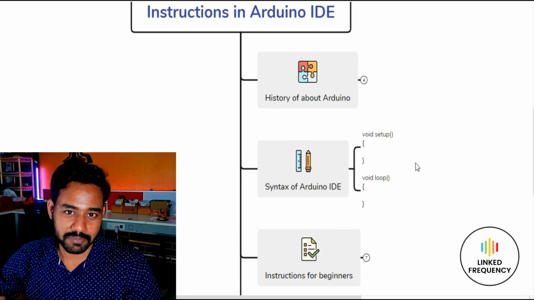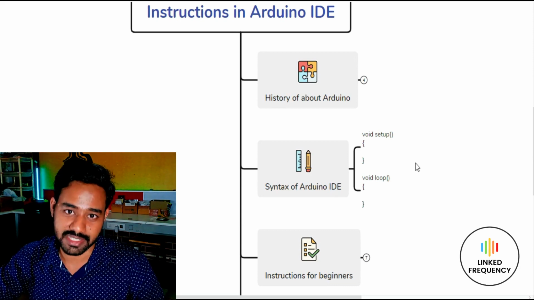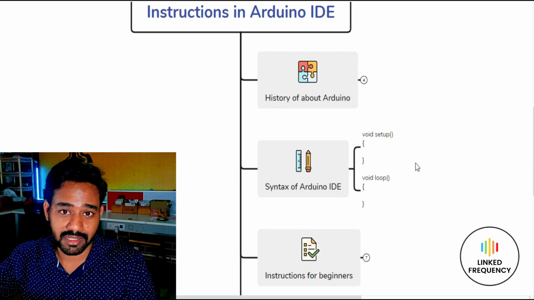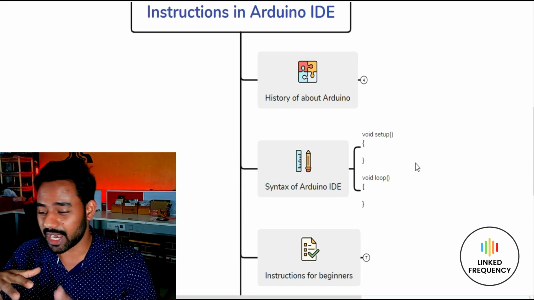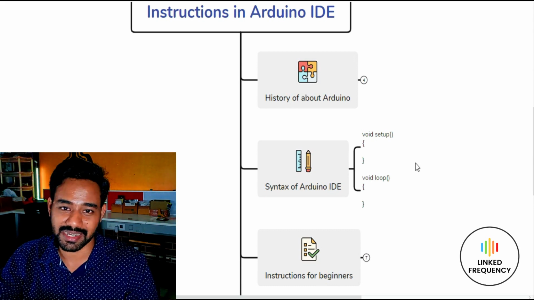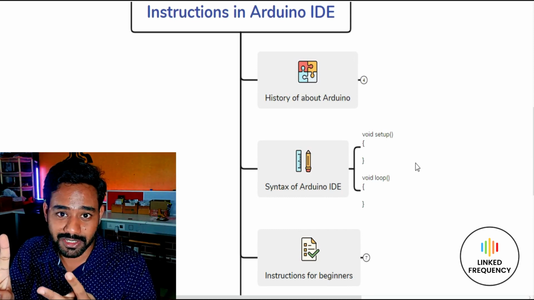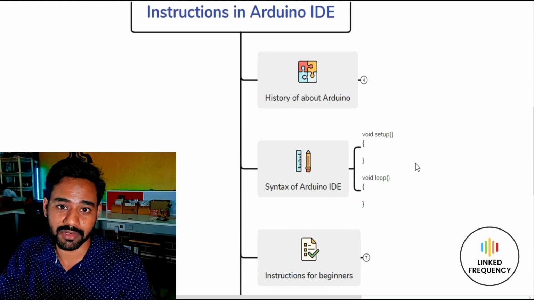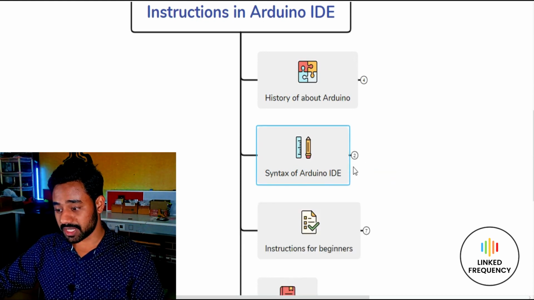In fact, it's absolutely like C programming and C++ programming, a combination of C and C++. So you can literally learn it in the fundamentals of C programming, or if you are very new to this entire programming structure, I don't think you have to struggle a lot. It's absolutely simple and easy to understand. But do remember these two things. Setup is meant for one-time execution. Loop is meant for executing again and again until you remove the power or you press the reset once again. Okay, so this is how the syntax looks like.